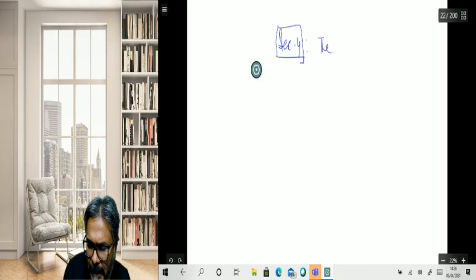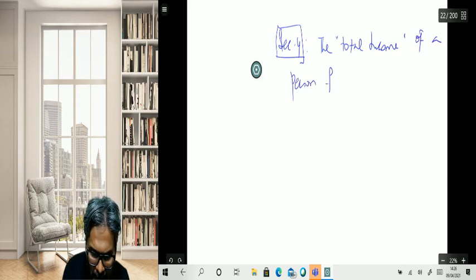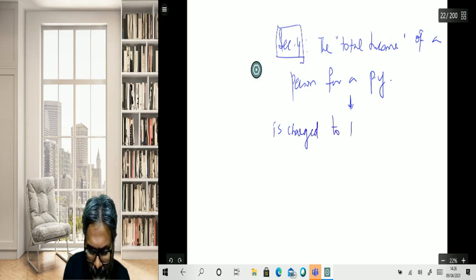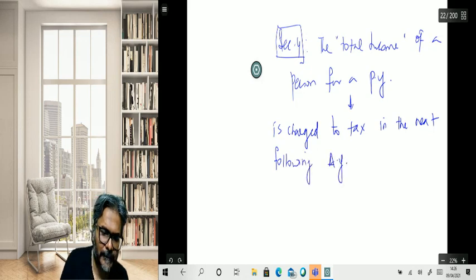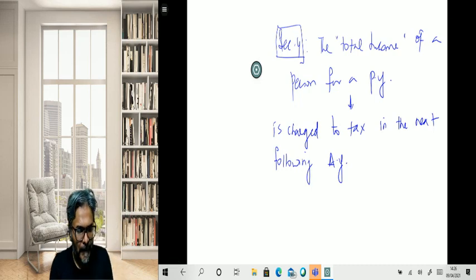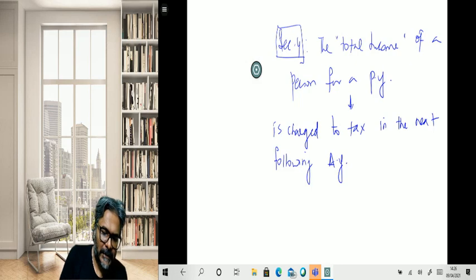It says that the total income of a person for a previous year is charged to tax in the next following AY, isn't it? And that is one thing that you all are aware of.